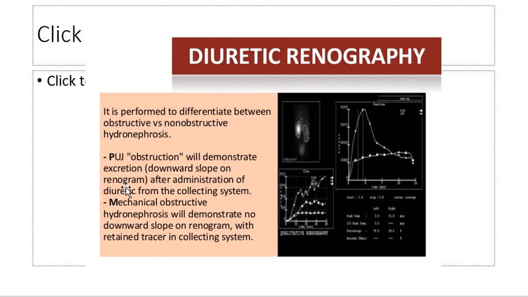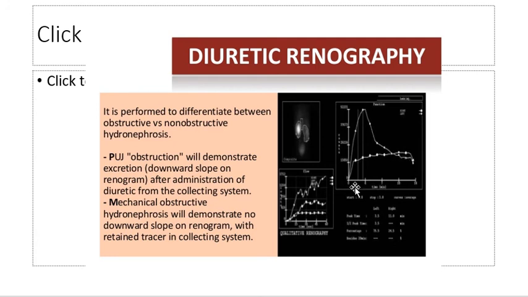PUJ obstruction will demonstrate excretion, a downward slope on the renogram after administration of diuretic from the collecting system. And mechanical obstruction hydronephrosis will demonstrate no downward slope on renogram. Normally, there is uptake by the kidney. This is uptake of the radiopharmaceutical by the kidney, and then there is gradual decline.